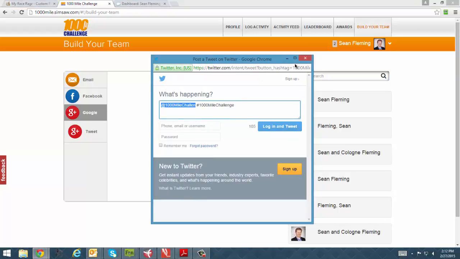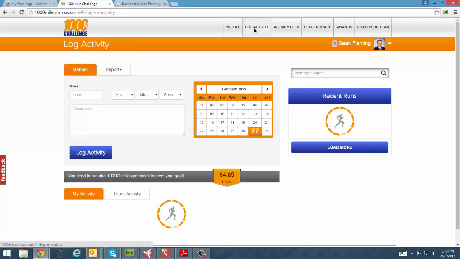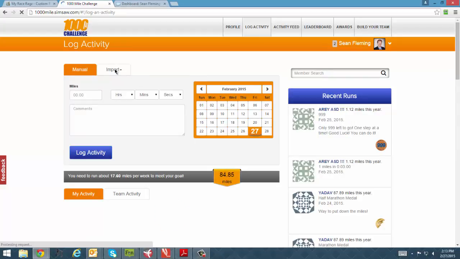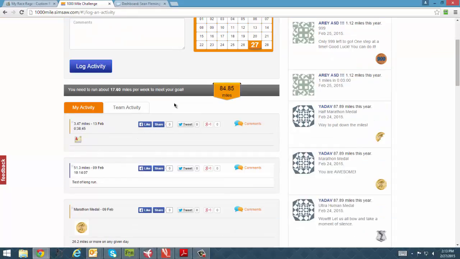So I won't log into it yet just because it'll take me too much time in the recording, and it won't email if it's too big. If I go to log an activity and click import, I'm just wondering how you're doing on the other APIs. I want to get that done.